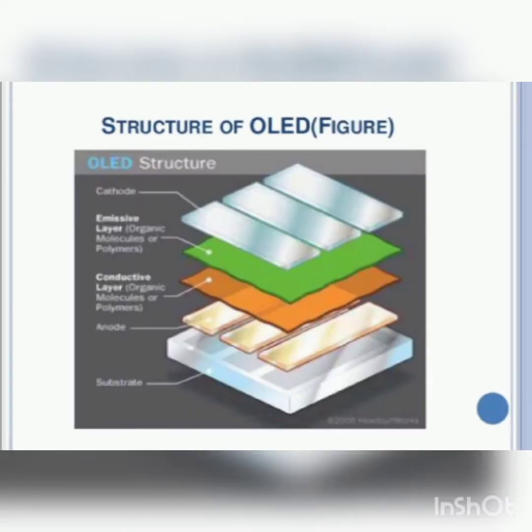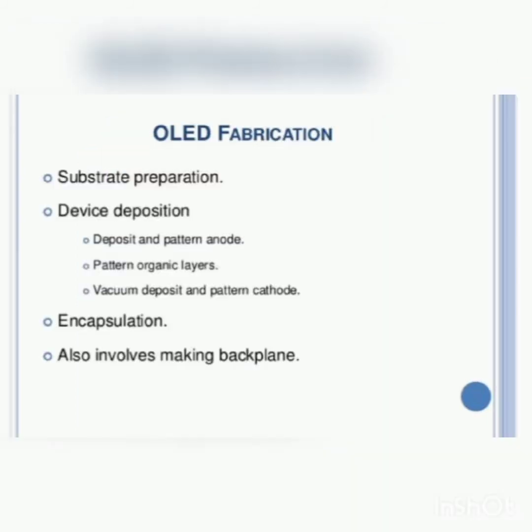Above the cathode there will be one protective layer or seal, and below is the protective layer or substrate. In between the cathode and anode we have two organic layers: the emissive layer and the conductive layer. And remember this, the anode will remove the electrons and the cathode will bring the electrons. If you understand this clearly, then it will be easy to understand the working of OLED.